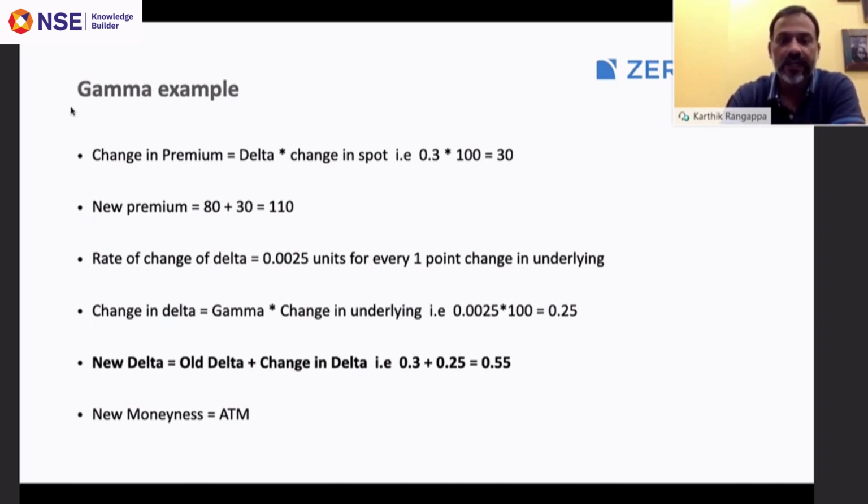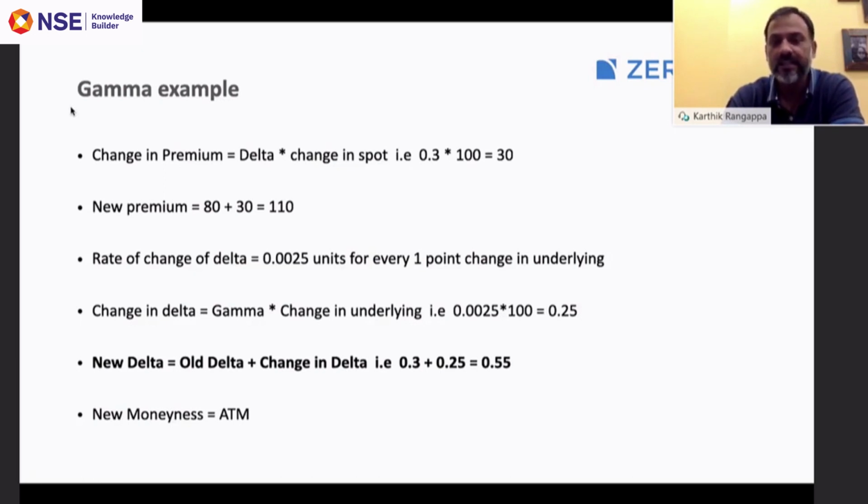Rate of change of delta, or gamma, is 0.0025 units for every 1 point change in the underlying. So you multiply the change in underlying and the gamma, you'll get the change in delta, right? So 0.0025 into 100 is 0.25. Therefore, the new delta will be 0.3, the old delta, plus 0.25, which is equal to 0.55,